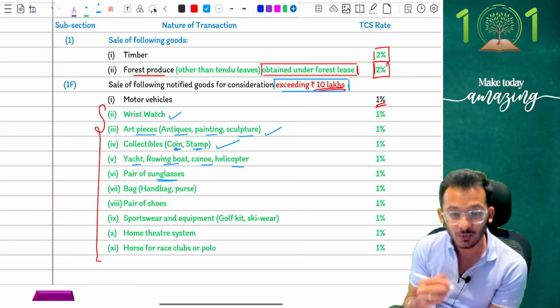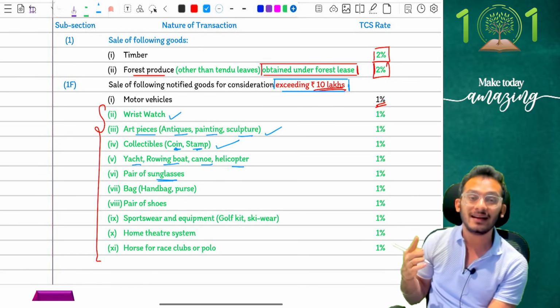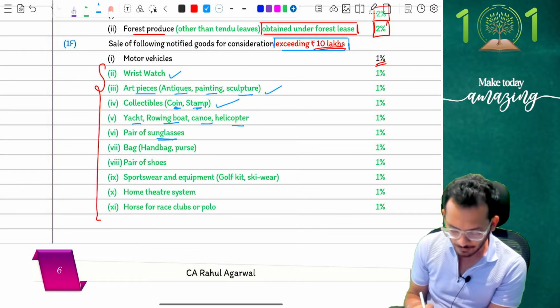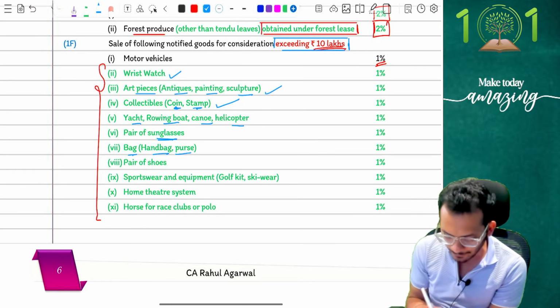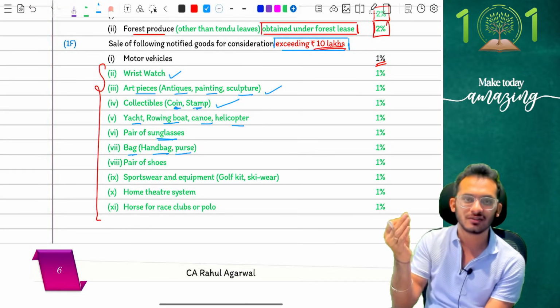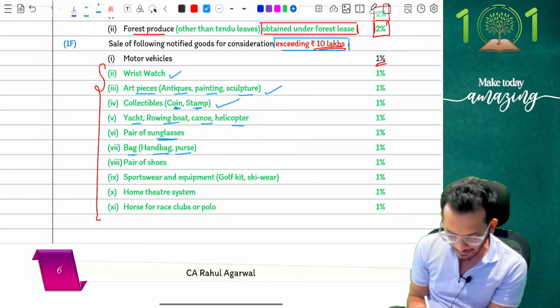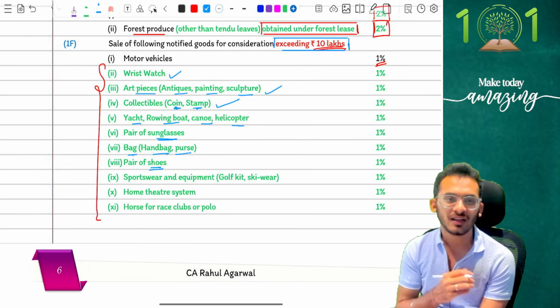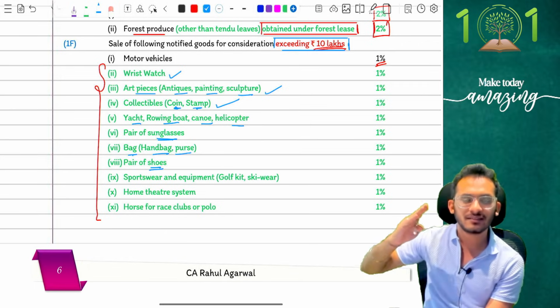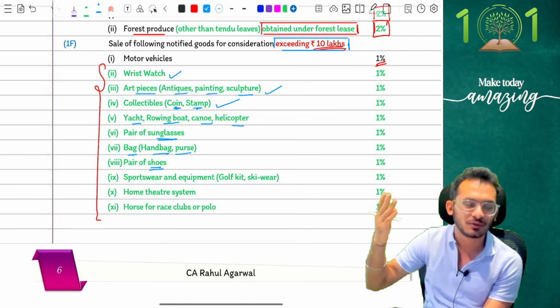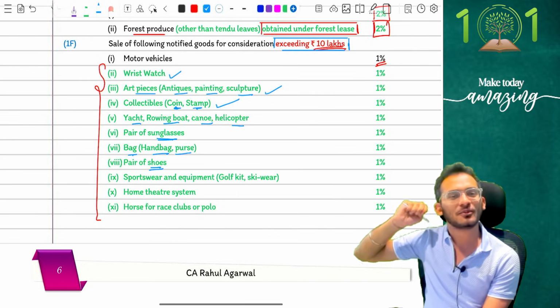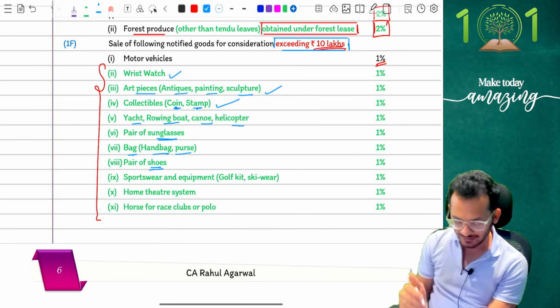A pair of sunglasses, if you're going to buy one for 10 lakh rupees, is liable for 1%. Handbags and purses like Zara, Chanel and all those, if you're going to buy them for more than 10 lakh rupees, 1%. A pair of shoes, Nike, Prada and all those things. Prada I think is not a shoe brand, but okay, whatever. Shoes you buy for more than 10 lakh rupees are liable for 1%.